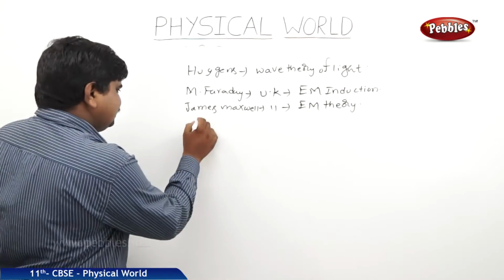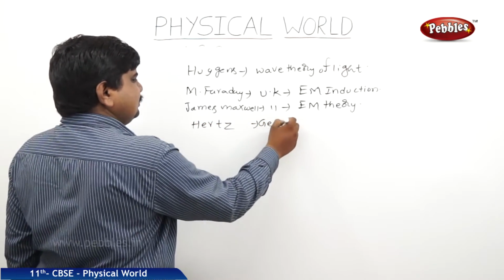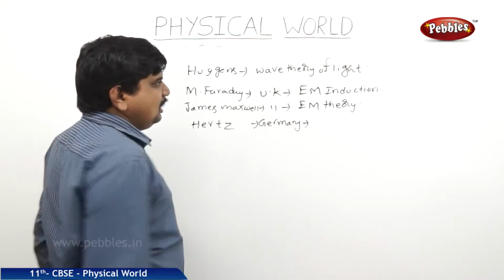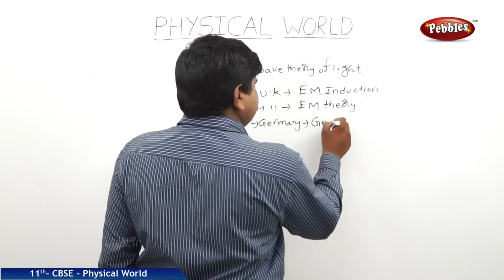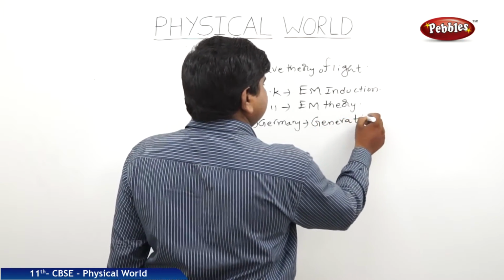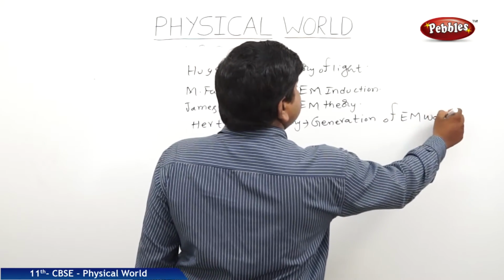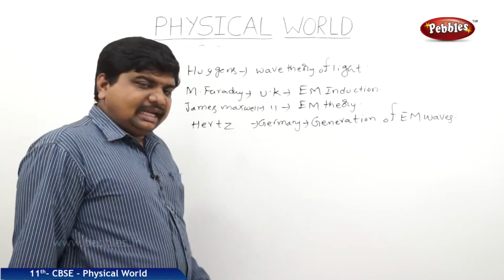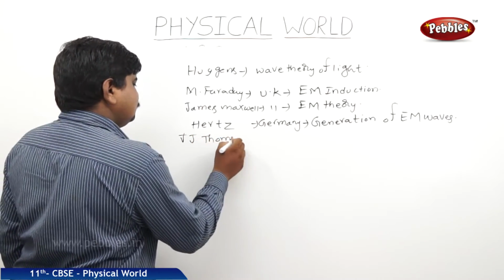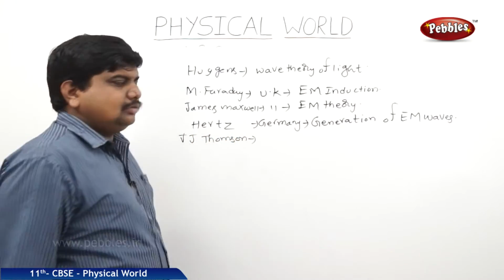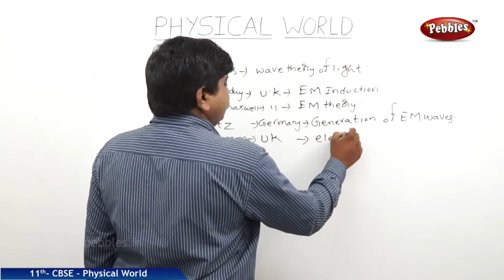Next one is Hertz from Germany, who has discovered the generation of electromagnetic waves. The next scientist was J.J. Thomson. He is from UK, who has discovered the electron.